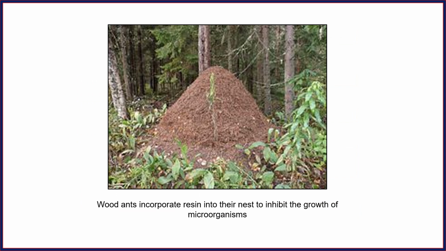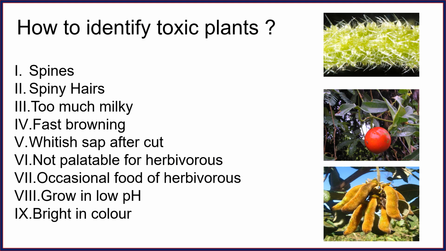You can observe that wood ants incorporate resin into their nest to inhibit the growth of microorganisms. So it might be that the resin has some toxic component which has an antimicrobial impact. How to identify a toxic plant? I have written something: it could be spiny hairs, too much milky latex, fast browning, whitish shape after cutting, not palatable for herbivores, occasional food of herbivores, growing in low pH, and bright in color.